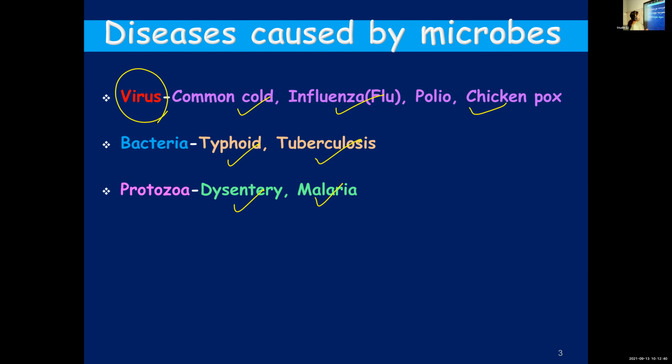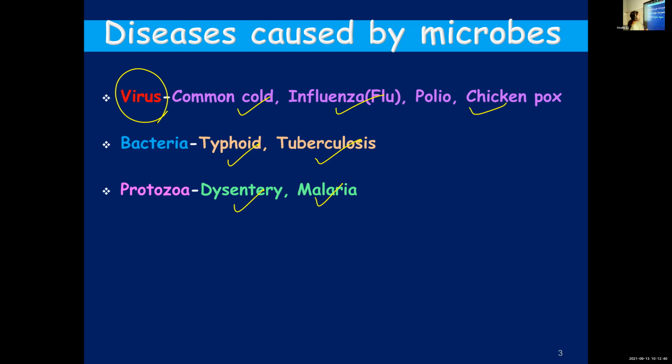Now let's learn a few more points about viruses. Viruses are also microscopic, but they are not included under the microbes along with the other members, because they are on the borderline between living and non-living. They do not show any signs of life outside a living organism. They can reproduce only inside the cells of a host organism. This host can be a bacterium, a plant, or an animal.